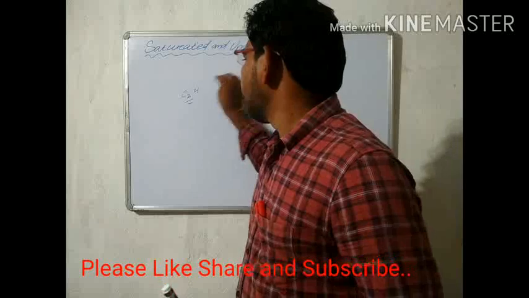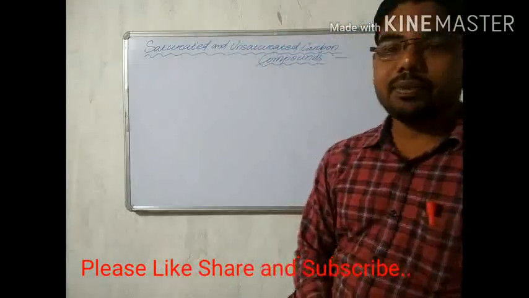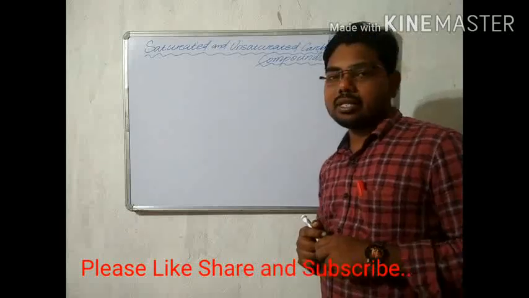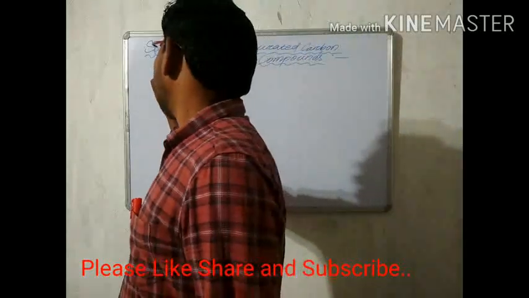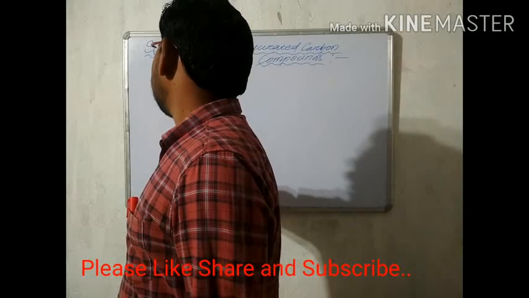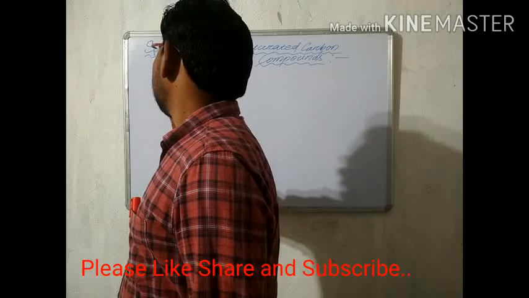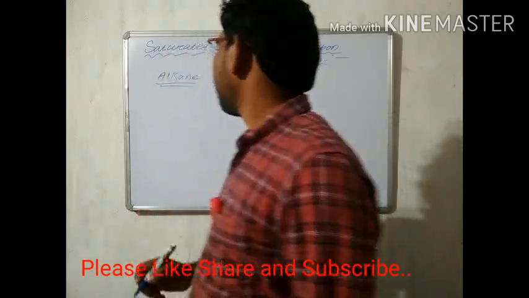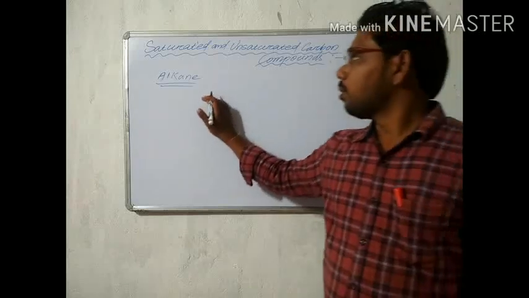The saturated carbon compounds, which are joined by single bonds, are known as alkanes. A-L-K-A-N-E, alkane. So alkanes are a group of compounds.